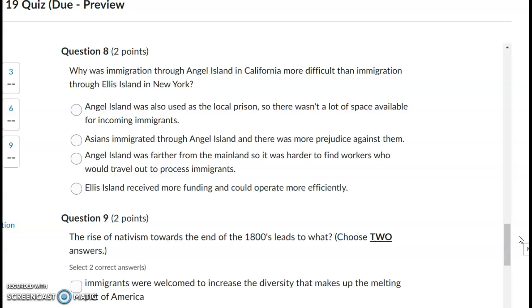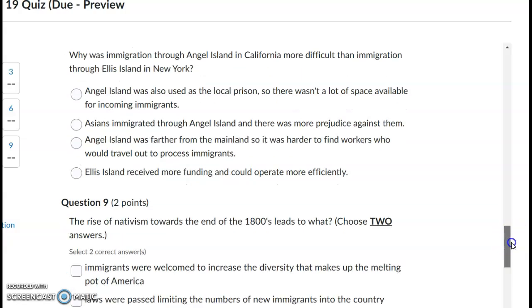Question 8. Why was immigration through Angel Island in California more difficult than immigration through Ellis Island in New York? Angel Island was also used as the local prison, so there wasn't a lot of space available for incoming immigrants. Asians immigrated through Angel Island, and there was more prejudice against them. Angel Island was farther from the mainland, so it was harder to find the workers who would travel out to process immigrants. Ellis Island received more funding and could operate more efficiently.